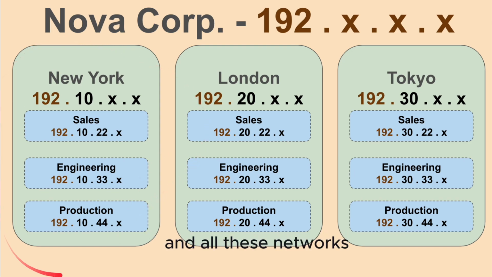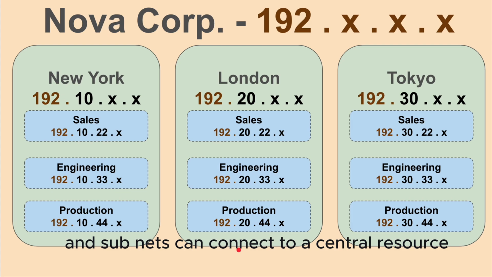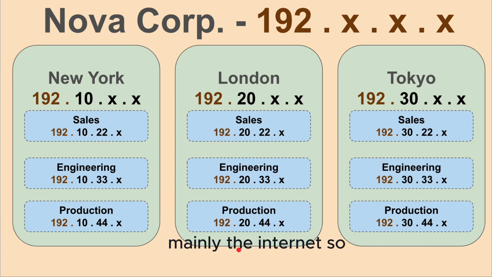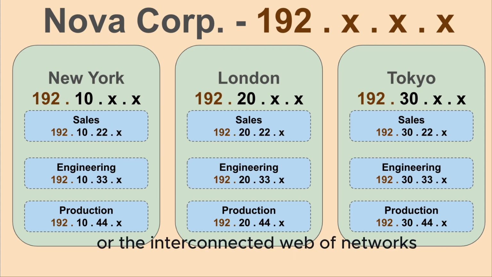And all these networks and subnets connect to a central resource, mainly the internet. So whether you're working from home or any of these branches of the office, all devices can communicate and share information seamlessly through the internet, or the interconnected web of networks.